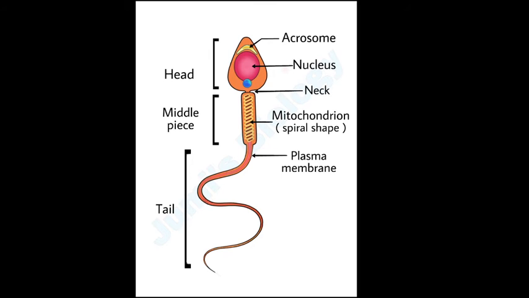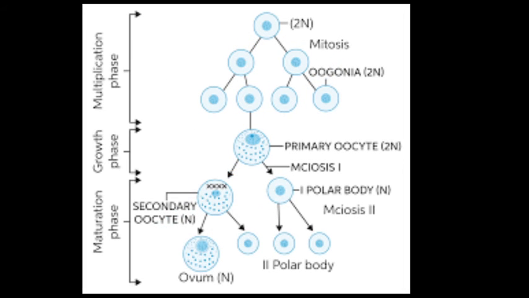It is very important to know the importance of the head in the sperm, the importance of the neck, and the importance of the middle piece, because an undeveloped sperm cannot fertilize and cannot generate a healthy person. So this is all about the structure of sperm. This was gametogenesis, the first process, spermatogenesis. Now we go with oogenesis.